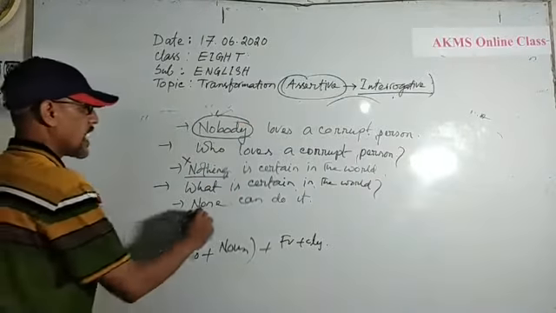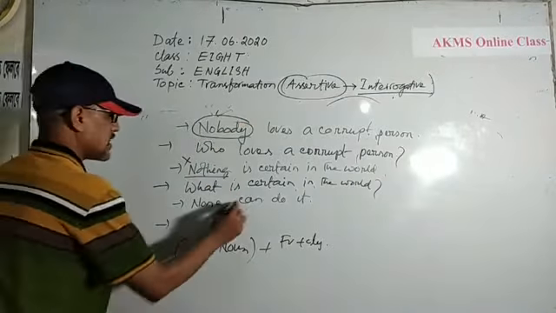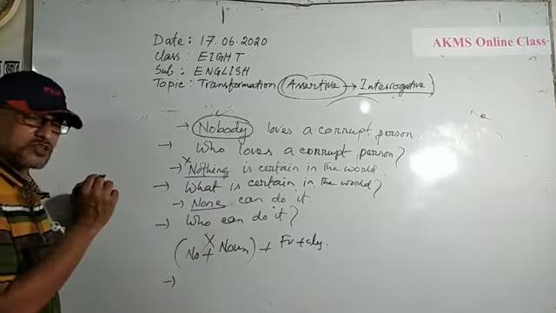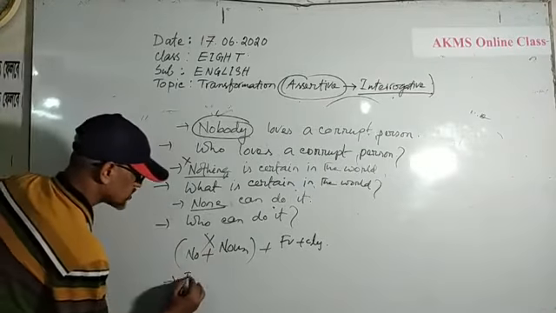Okay? "None can do it." Is the person. Who can do it? What have you done? You should erase the subject and use an interrogative pronoun.